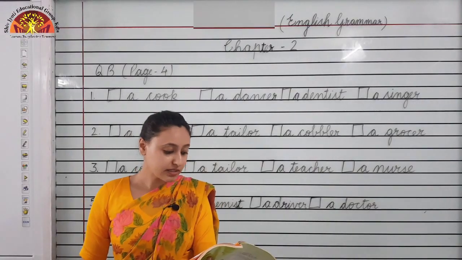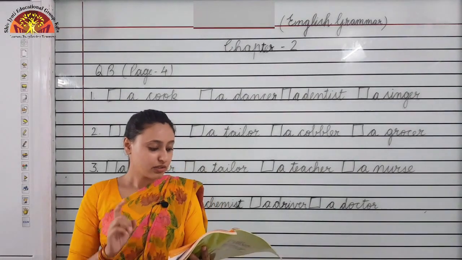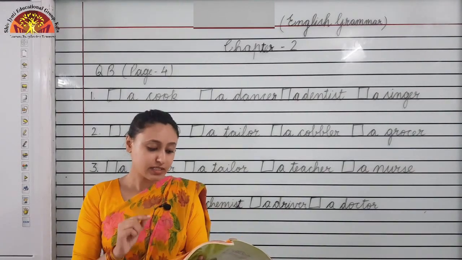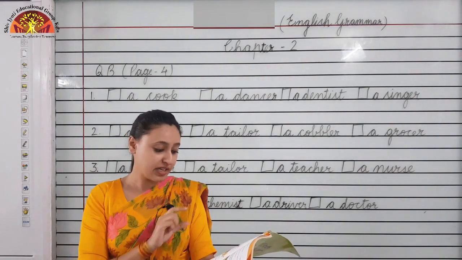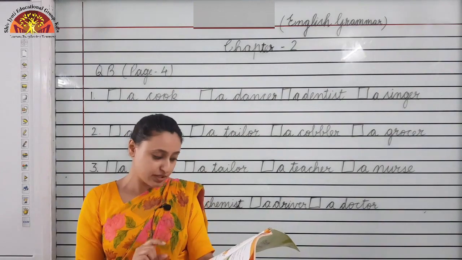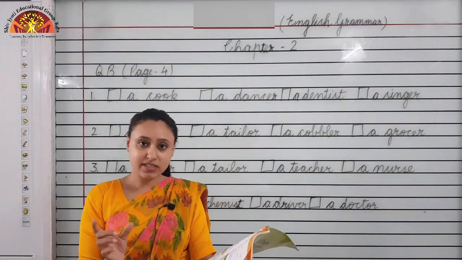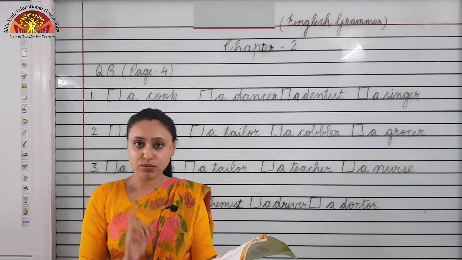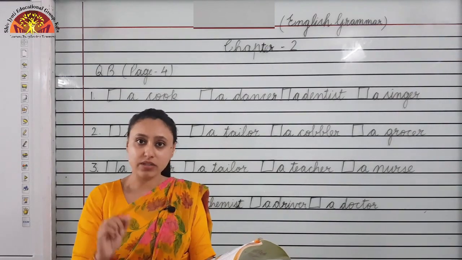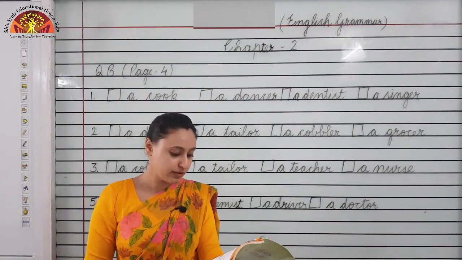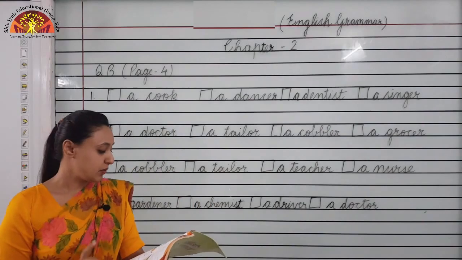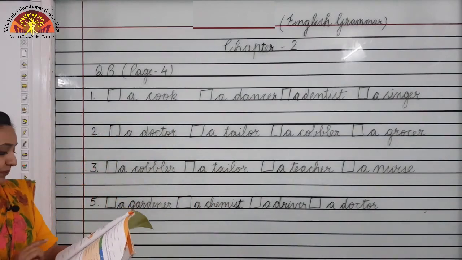Now, question B, on the same page, tick the boxes beside the correct word. Children, what you have to do here? You have to tick the correct name of the persons given in the option and question is given about them. You have to choose the correct person and tick on the box in front of it. Okay?